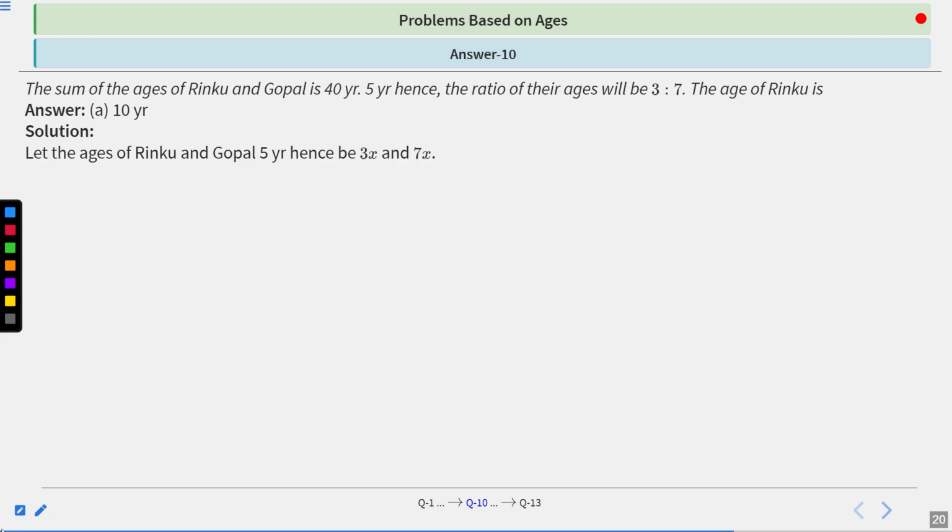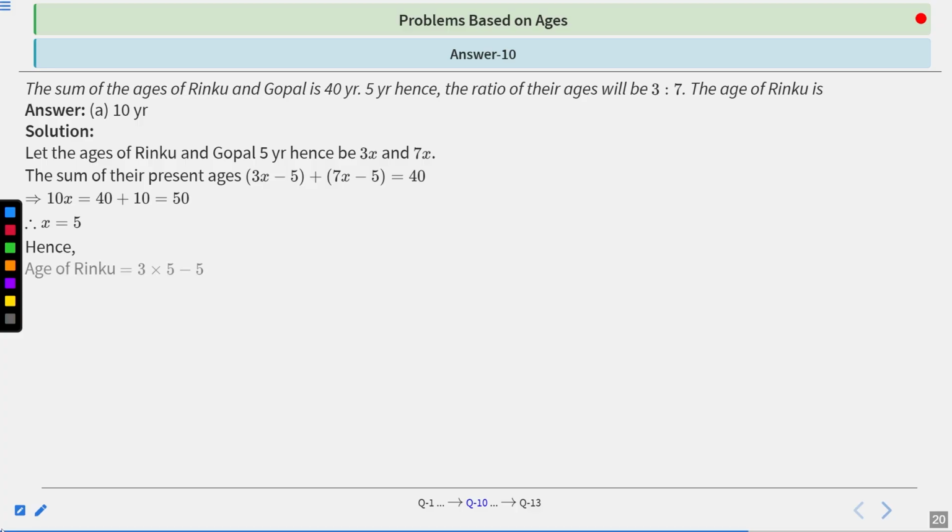So the sum of their present ages will become, subtracting 5 years from both ages, 3x minus 5 plus 7x minus 5, which is equal to 40 years according to the question. So we can say that 10x equals 40 plus 10, which is 50, or we can say that x equals 5.